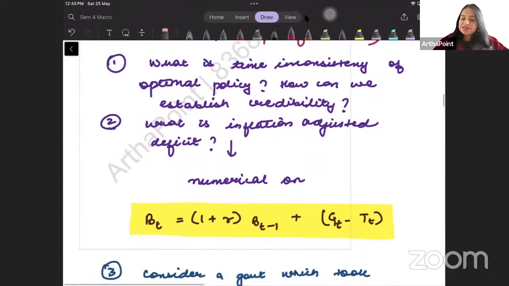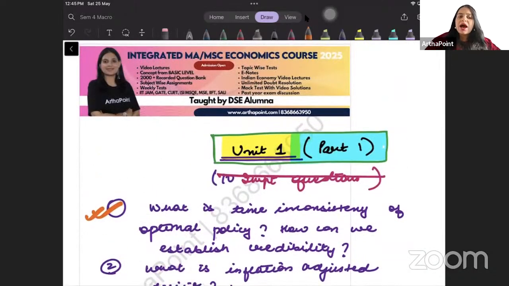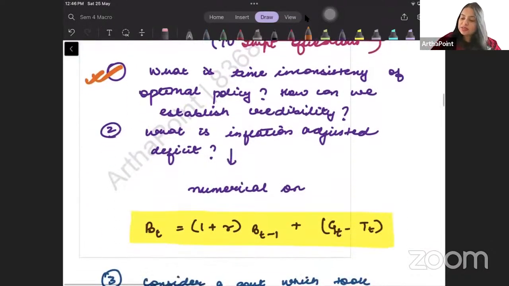So please keep writing these questions along with me, beta, because these are the only questions which can come from unit 1. And you might have noticed by now that whatever I am telling you, that kind of paper only will come in exam. So pehla question dekhte hain, beta.